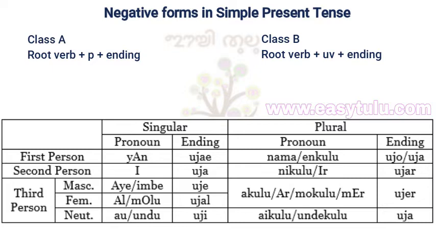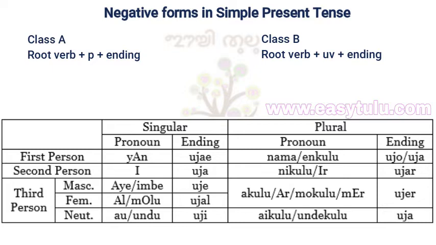Third person feminine singular al or molu, personal ending ujal. Third person masculine and feminine plural akulu or ar or mokulu or mer, personal ending ujer. Third person neuter singular au or undu, personal ending uji. Third person neuter plural aikulu or nekulu, personal ending uja. These personal endings are derived from the negative verb ijji.